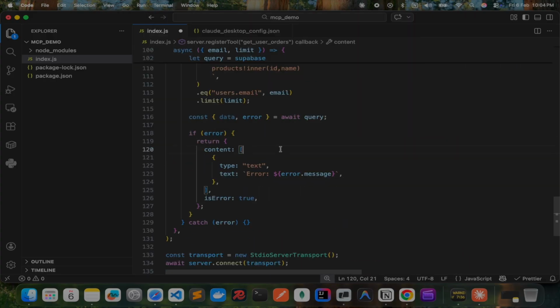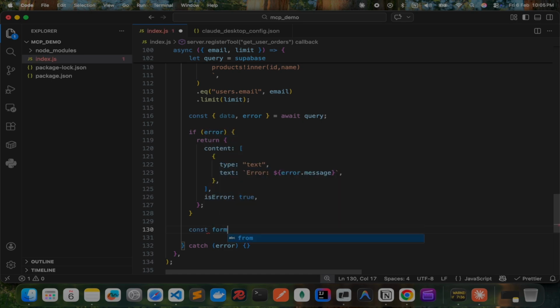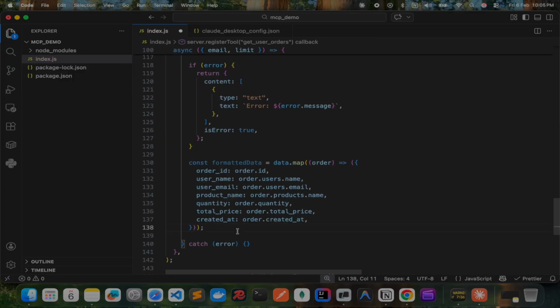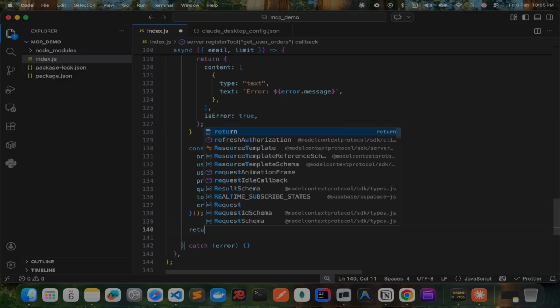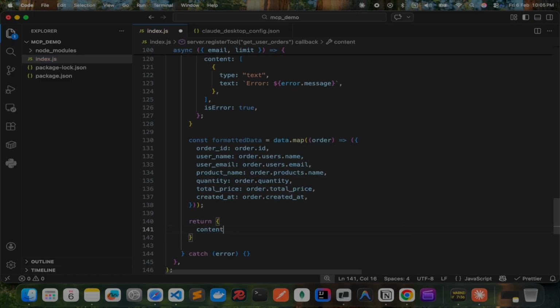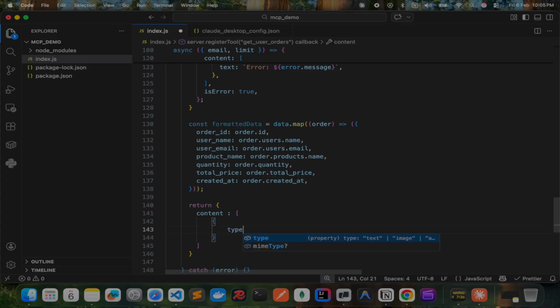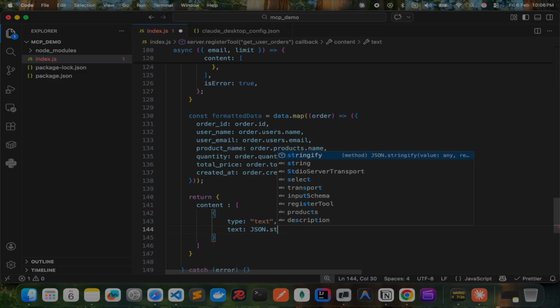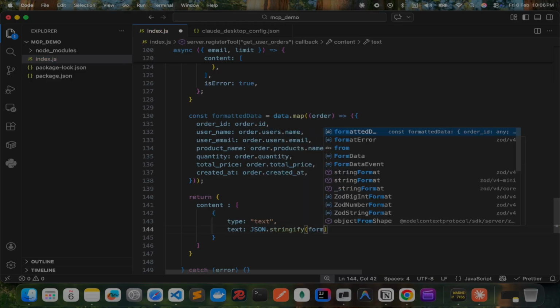Yeah, and here let me just iterate and create a formatted data from data, and here I'll add all the key values, and if there is no error, in content type text, and text as JSON.stringify formatted data.